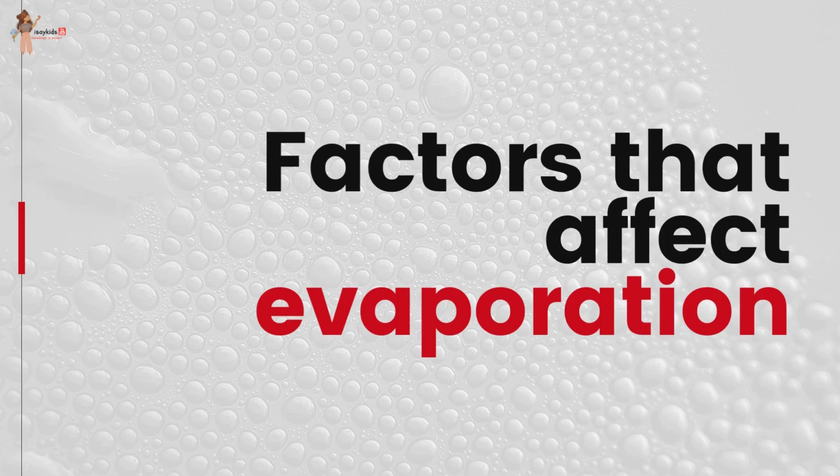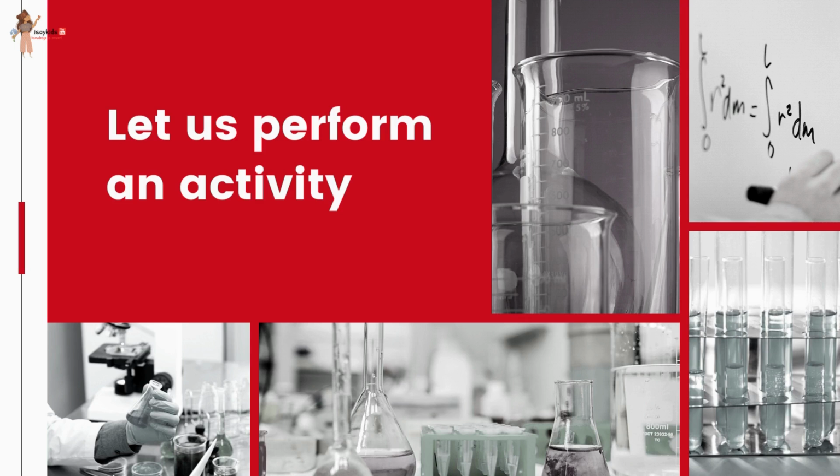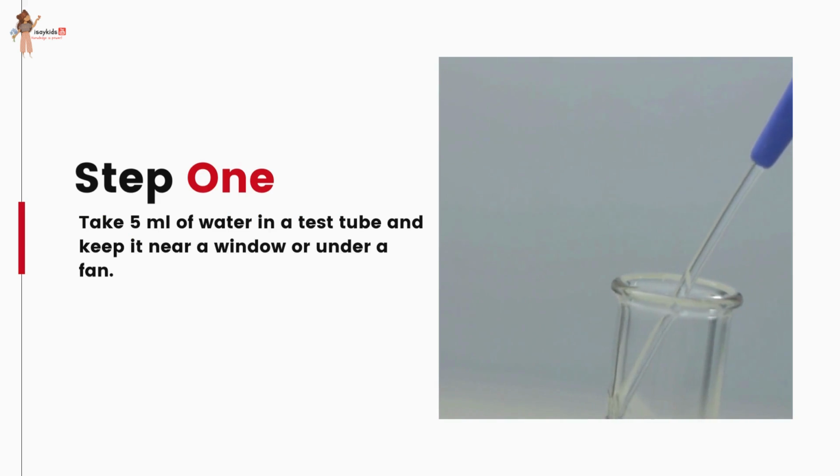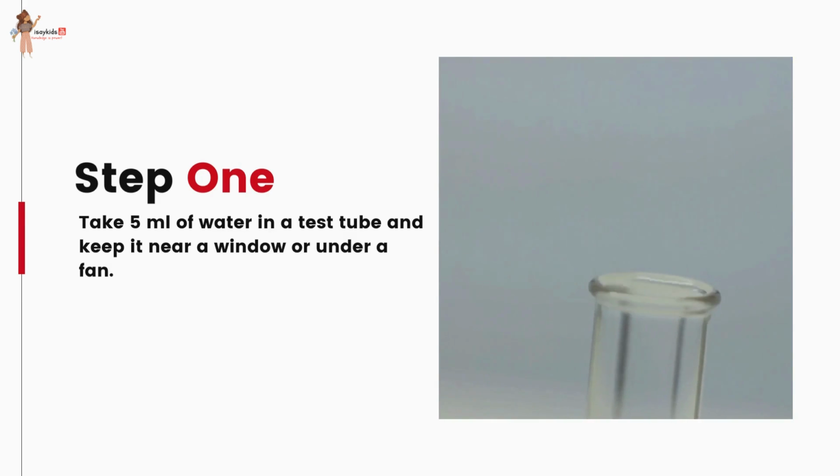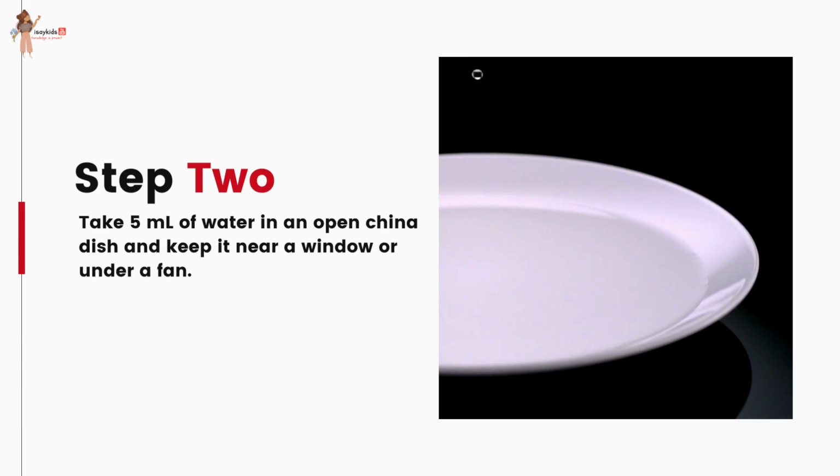So let's understand the factors that affect evaporation. Let's perform an activity. Take 5 ml of water in a test tube and keep it near a window or under a fan. Take 5 ml of water in an open china dish and keep it near a window or under a fan.